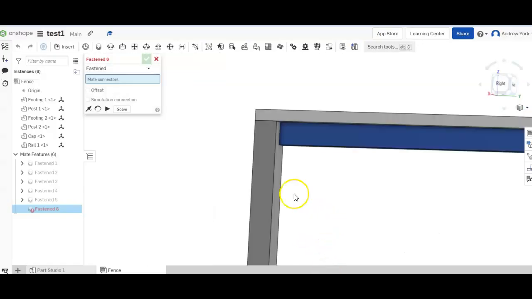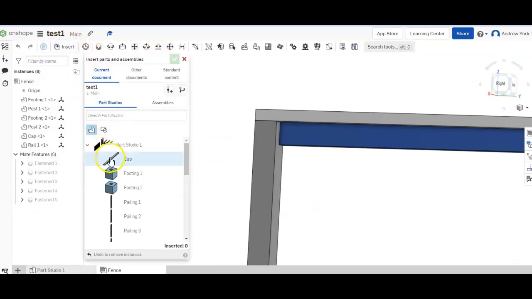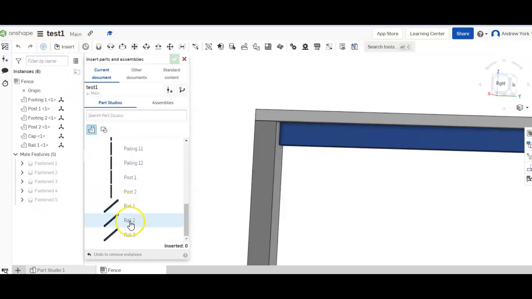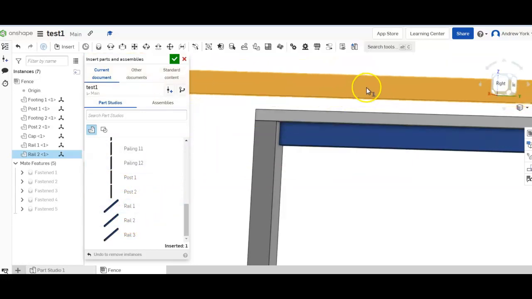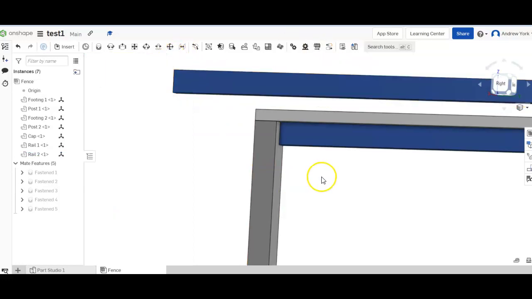So we finish with the fastenings. We're going to insert rail 2. Now this is interesting. What we're going to do is actually use an offset. So we're going to join to start with.